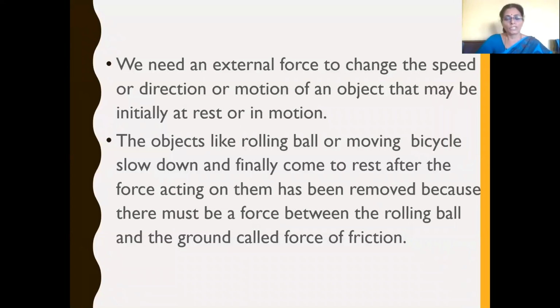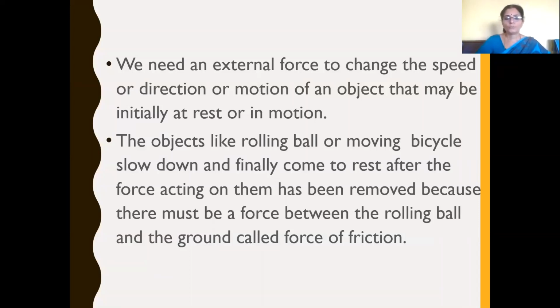In the chapter Force and Pressure, we have already learned that force is a pull or push on an object, and force is applied to change the speed, direction or motion of an object that may be initially at rest or in motion.